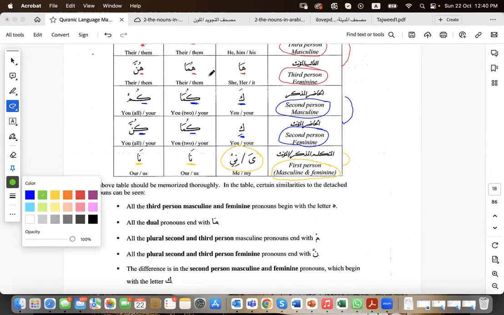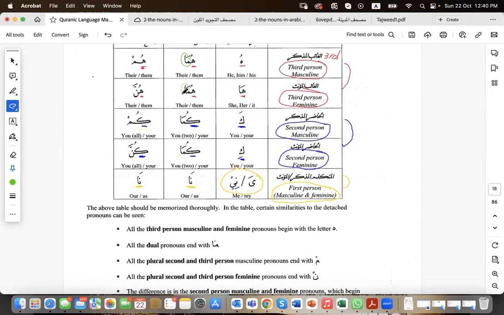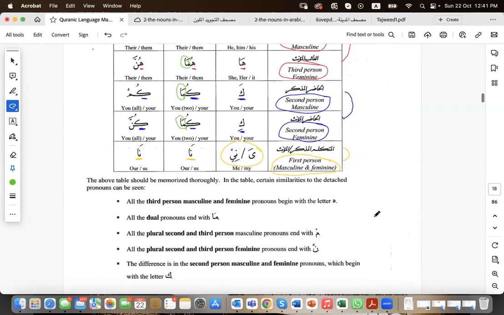So here, for example, the dual, it's a third person, ends with a ma, masculine and feminine. Dual second person ends also with a ma, masculine and feminine. And we have said that we don't have dual in the first person. So that is what this point is talking about.